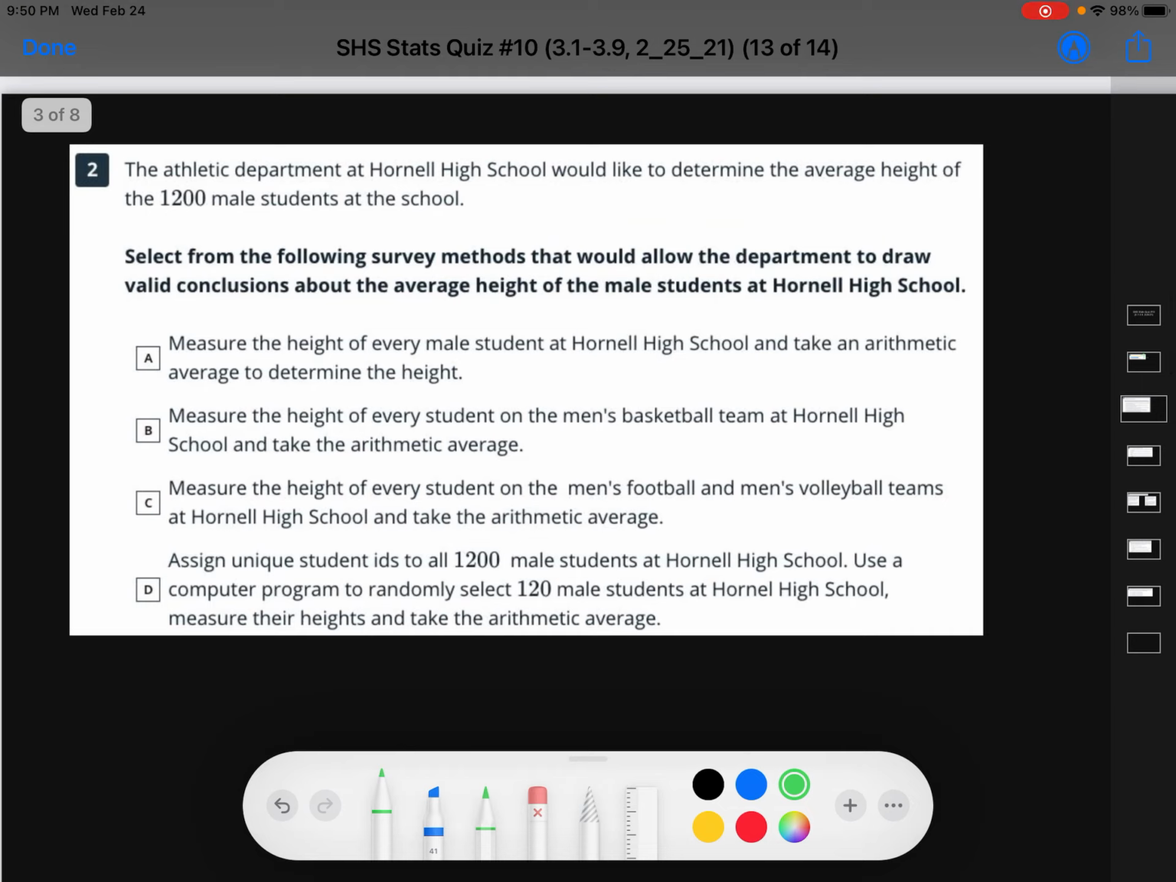Okay, question number 2. The athletic department at Hornell High School would like to determine the average height of the 1,200 male students at the school. Select from the following survey methods that would allow the department to draw valid conclusions about the average height of the male students at Hornell High School. Okay. I will give you a clue that it is select all that apply.